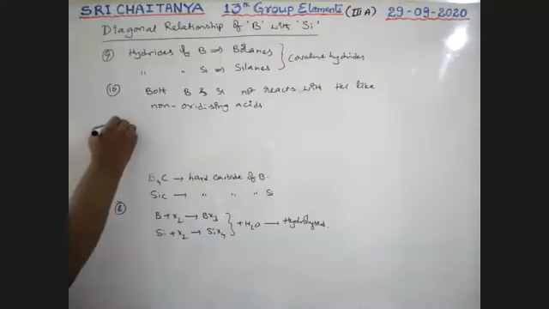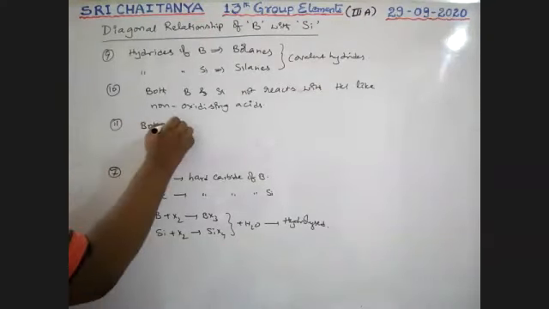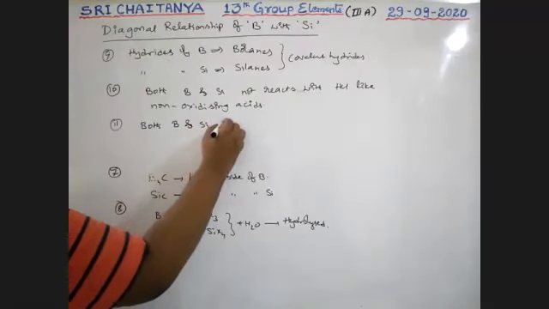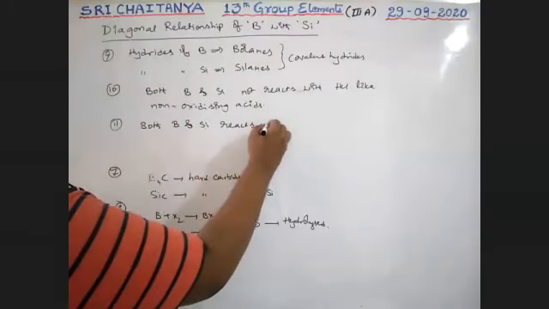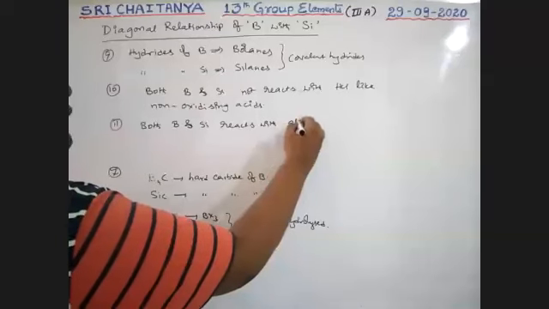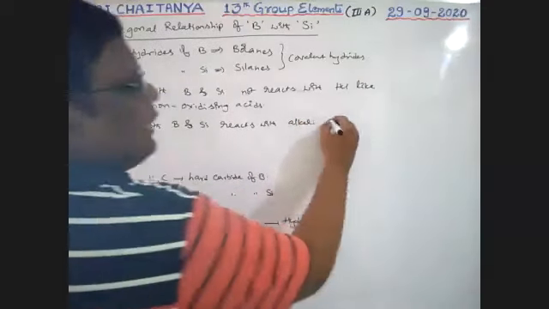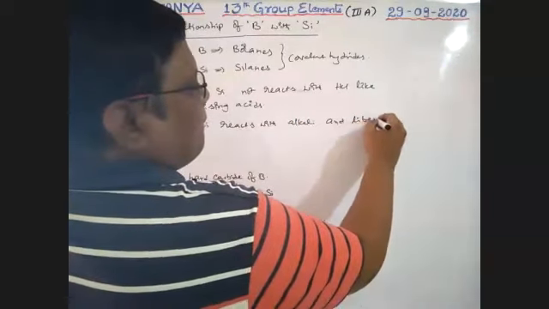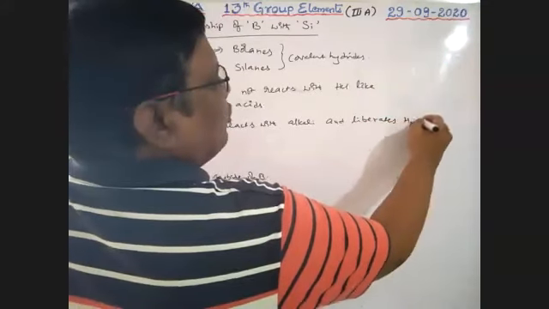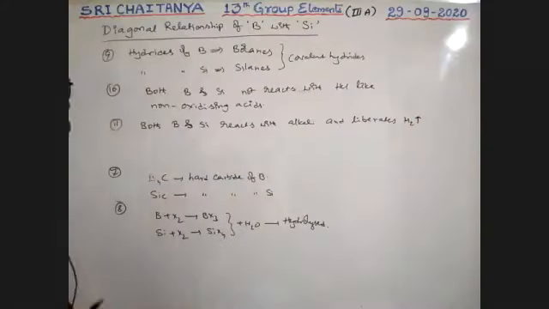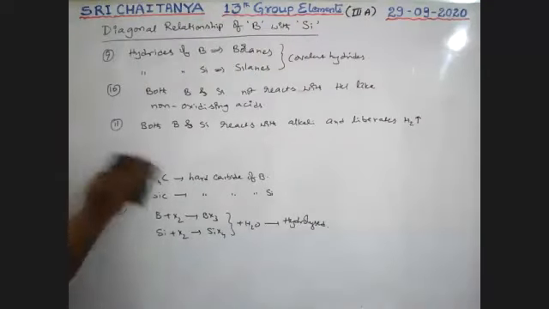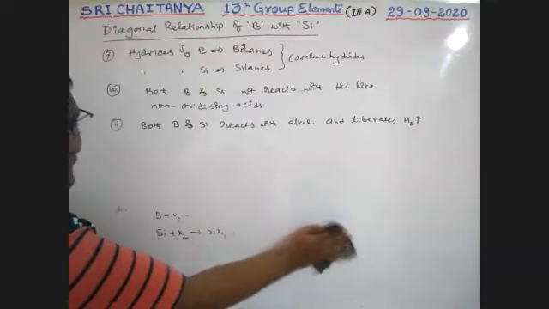Next, both boron and silicon react with alkali and liberate hydrogen gas.